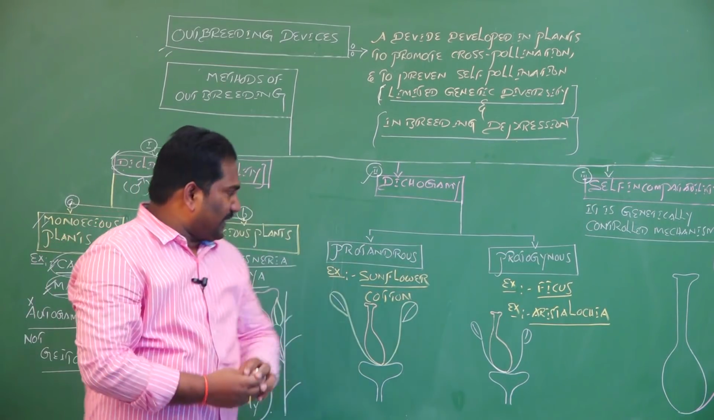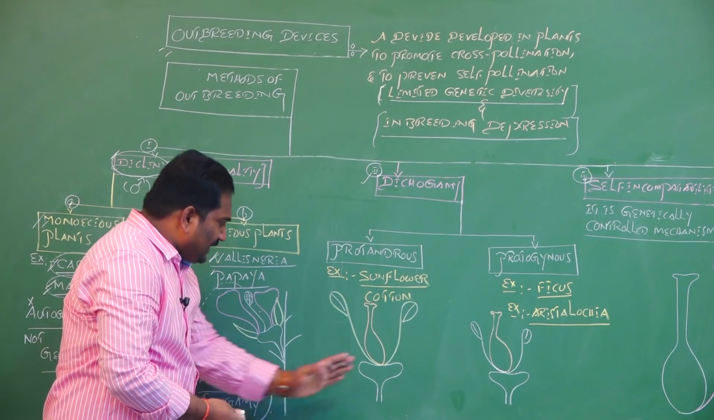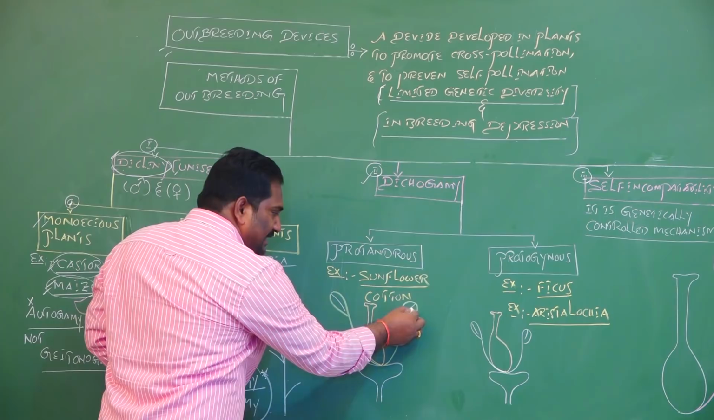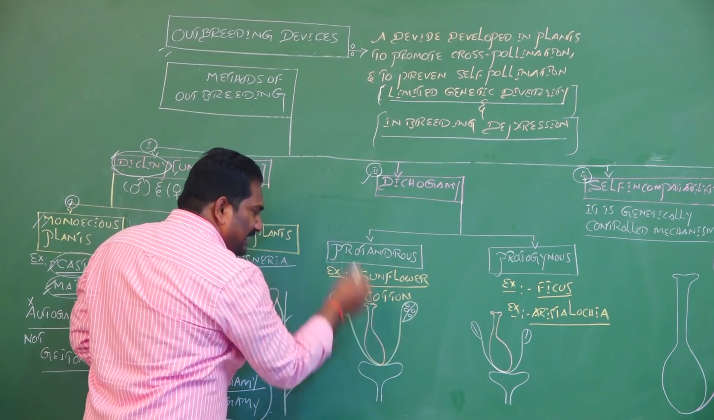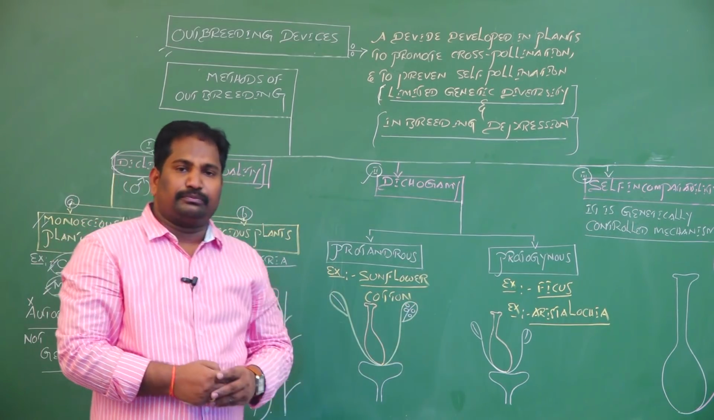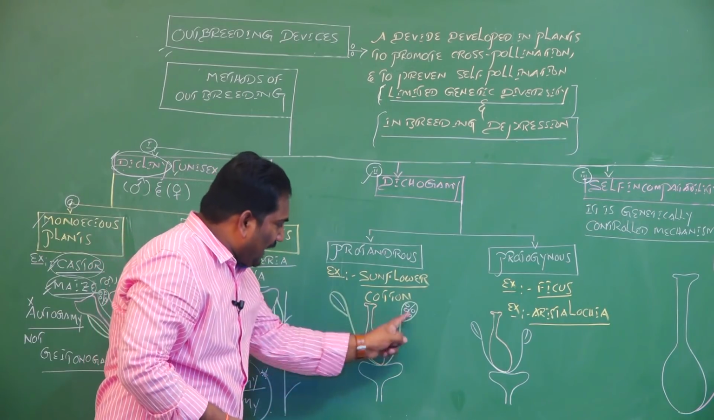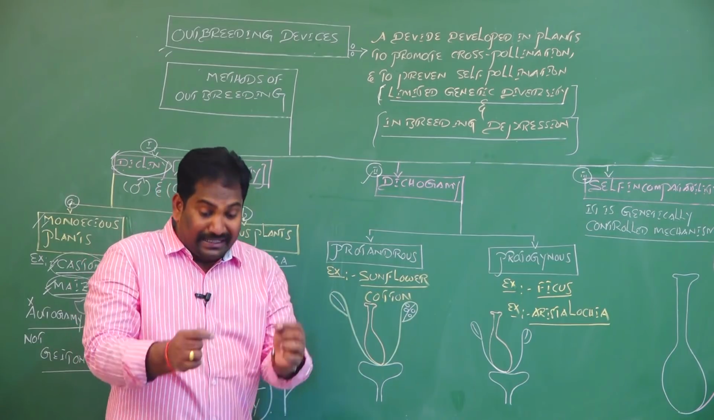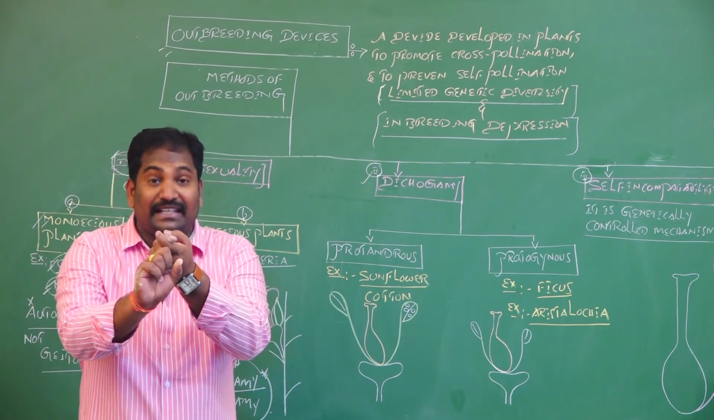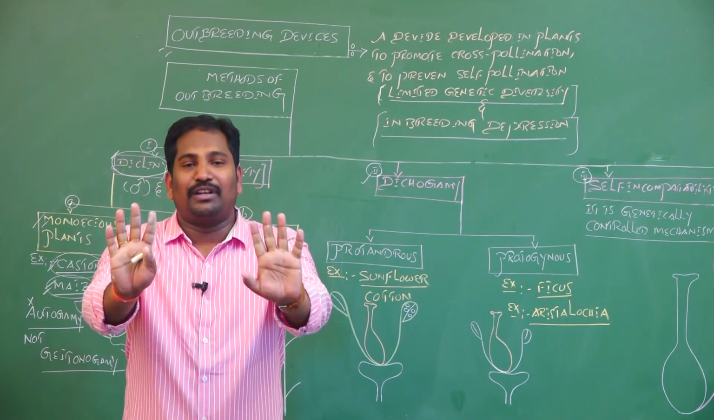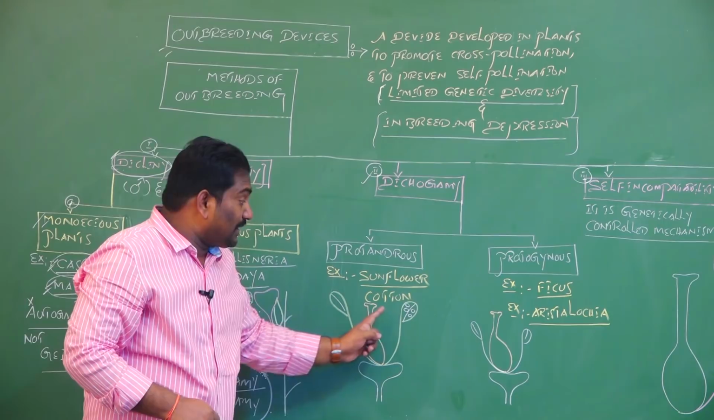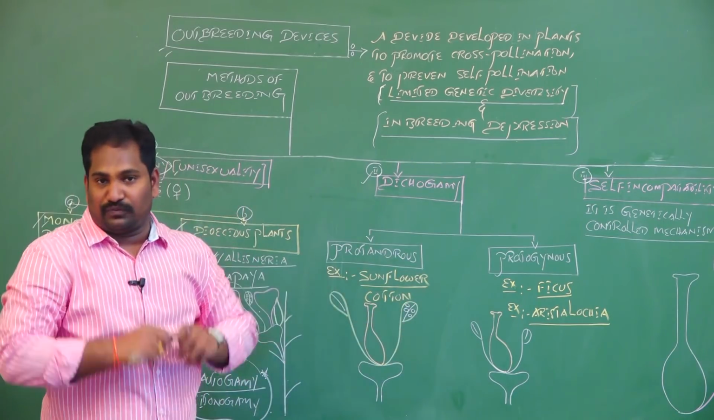If the maturation of, for example, this is a bisexual flower. Male sex organ is called as androecium. Female sex organ is called as gynoecium. If the maturation of androecium and gynoecium, male sex organ and female sex organ, is at the same time, there is a great synchrony for self-pollination or autogamy. When maturation of androecium and gynoecium is at the same time in a bisexual flower.